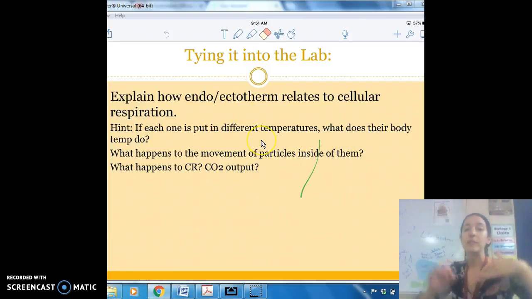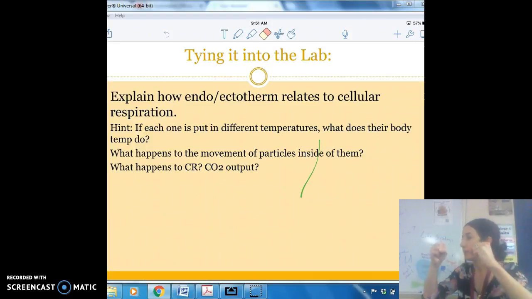So an ectotherm, if it gets hotter on the outside, what is its temperature on the inside? Hotter. And so what's going to happen to the movement of stuff inside of them? They're going to move faster. So what happens to the rate of cellular respiration if things are moving faster? Is cellular respiration going to increase or decrease? Increase. It's going faster. So what's that going to do to CO2? Is that going to increase or decrease? Increase. So more CO2. And then that's what we're going to test on the lab. You're going to see that CO2 and see how much it's putting off, how much it's breathing.